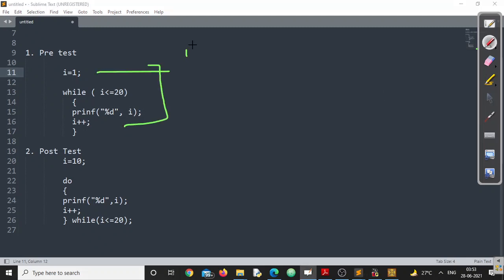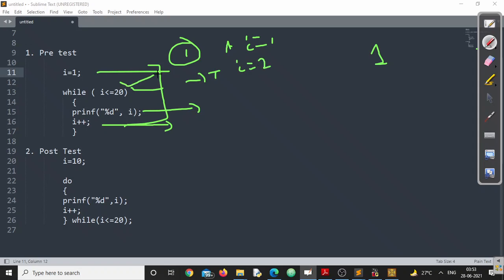First of all, for the first step, I will be 1. So definitely in the first step, the value of I is 1. Now this condition will hold true. Second, this one will be printed. So finally I am getting 1 as a print. When coming to this point, the value of I will be 2 in the second step. This condition holds good, and it will again print 2. The same thing will continue till it reaches 20. When it reaches 20, it will come out of the loop, right? This is with the pre-test loop.